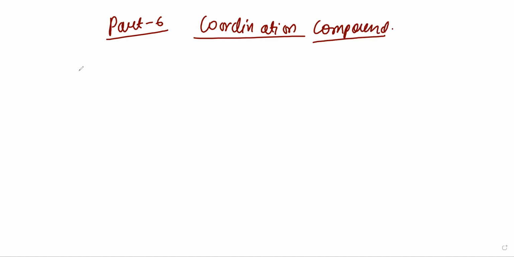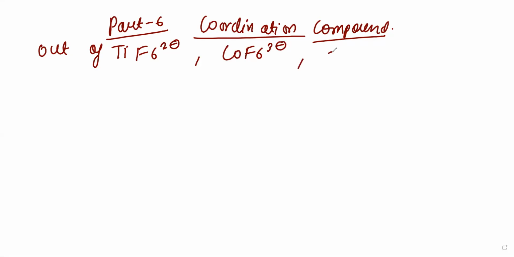Many complex or coordination compounds are given. I will write first out of TiF6 2 minus, CoF6 3 minus, Cu2Cl2 and NiCl4 2 minus. Right, these are the compounds given to you.